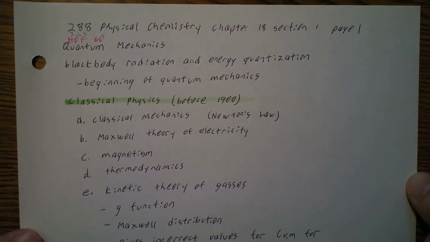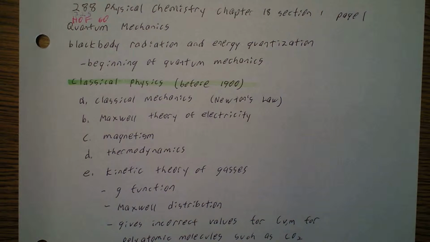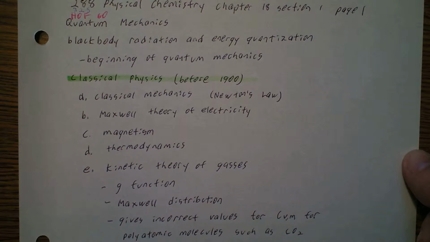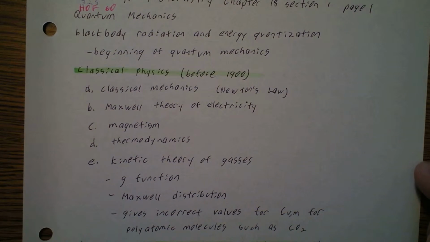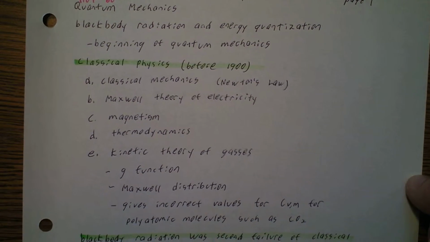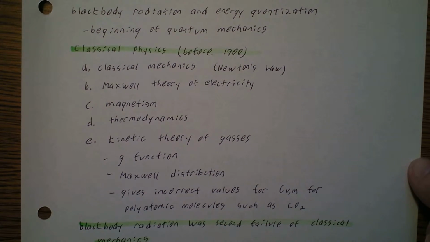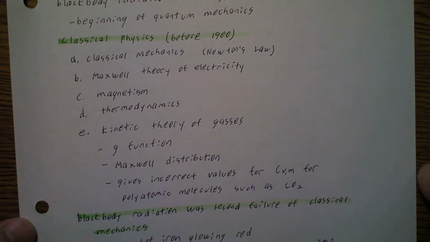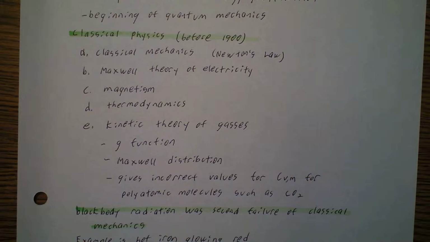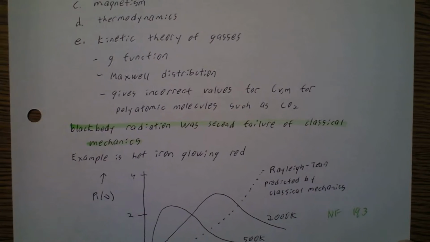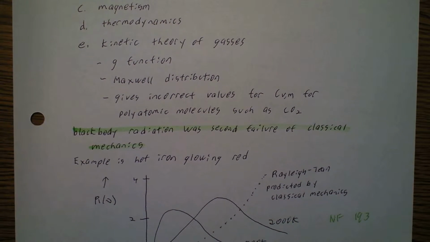Now, before 1900, the year obviously, there was classical mechanics. With classical physics, there's classical mechanics such as Newton's laws of motion. There's the Maxwell theory of electricity. There was magnetism. There was thermodynamics. And there was the kinetic theory of gases, like the Maxwell distribution. But this gives incorrect values for the molar heat capacity at constant volume for polyatomic molecules, such as carbon dioxide.